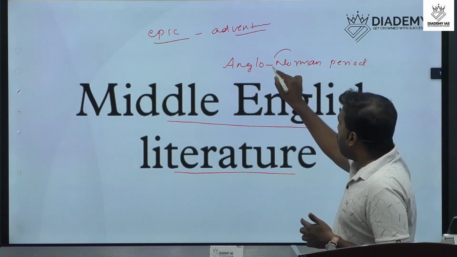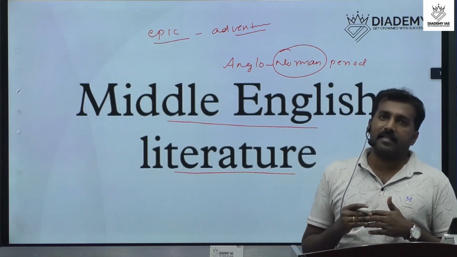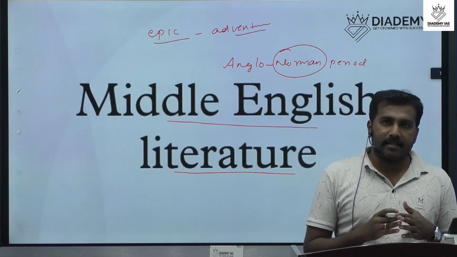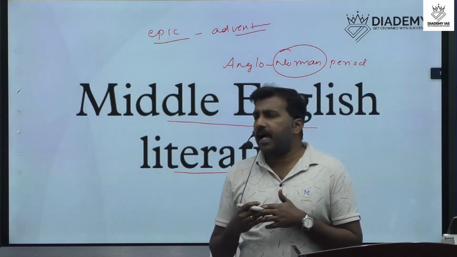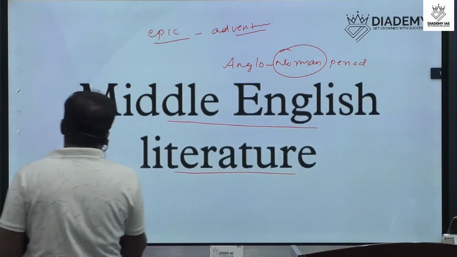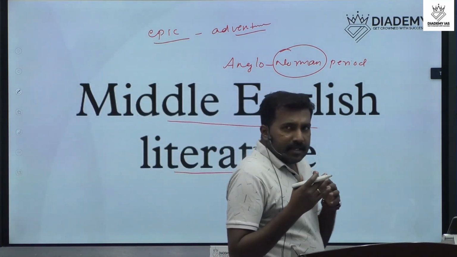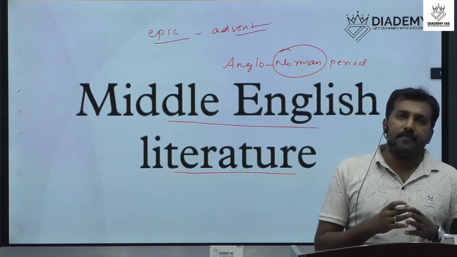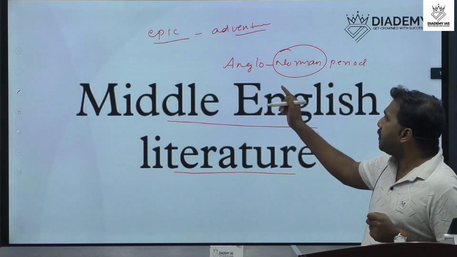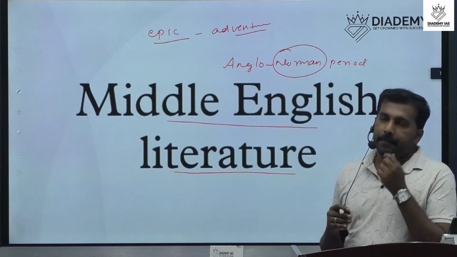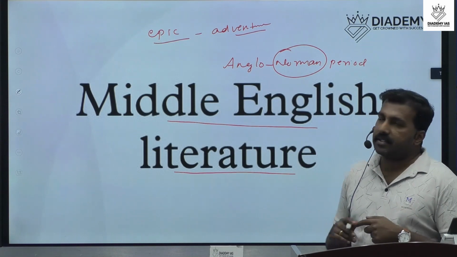We can undoubtedly say that the arrival of the Normans was the period of Middle English literature. Actually, after the decline of the Anglo-Saxons in England, a new invasion happened. That was the invasion of the Anglo-Normans. So that period is named Middle English literature.